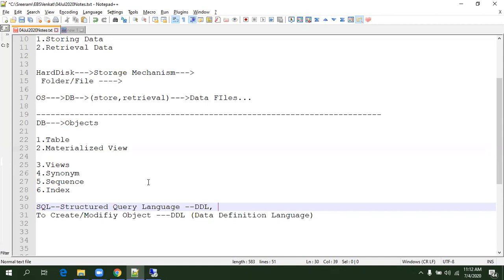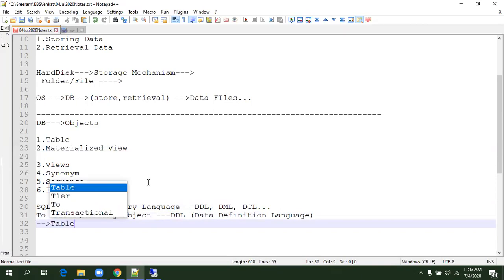Some people call them DDL, DML, DCL, and many more. But at a high level, in an easier way to understand, data definition language is for creating or modifying database objects. We use it for creating a table, creating a column, dropping a table, or dropping a package.